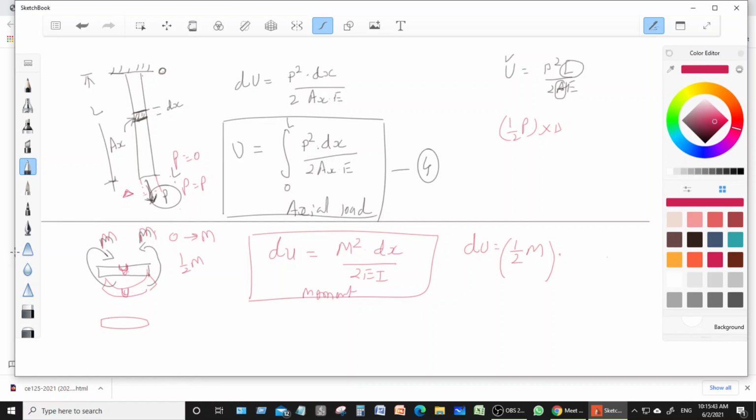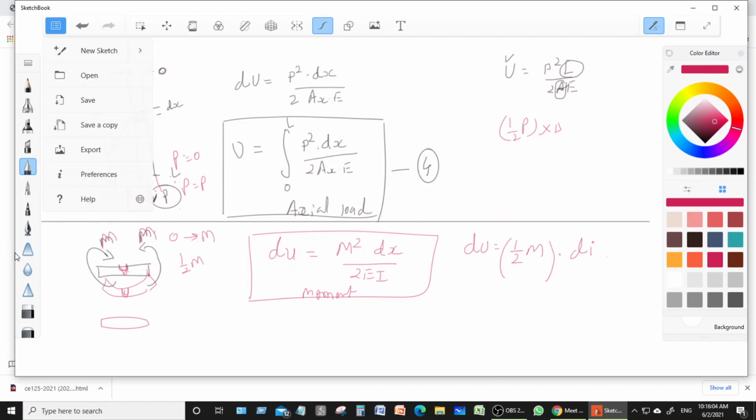But when we talk about the moment, I have to take another page, on which I am going to write dU equal to 1/2 into M into the change in the slope. Let me explain on the next page what I mean.